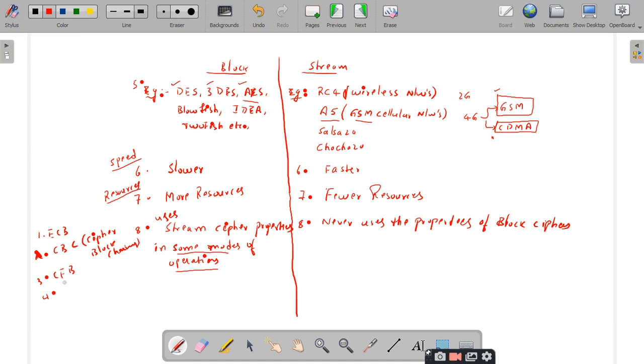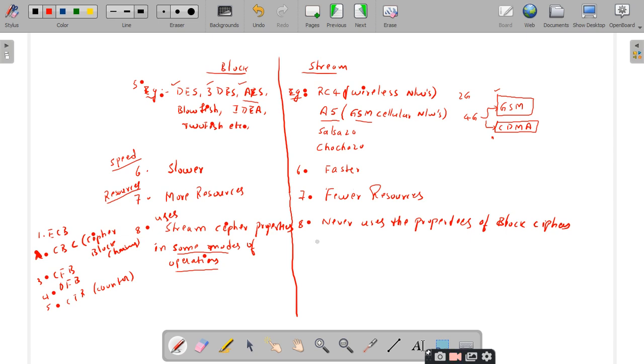Another mode is OFB, which stands for output feedback. And the last mode is CTR, which stands for counter. So these are the various modes of operation we have in block ciphers. Some of these modes may make use of the stream cipher properties. Is it clear up to this point?